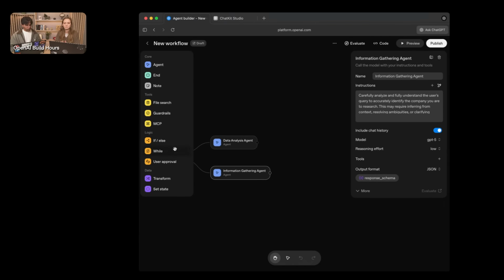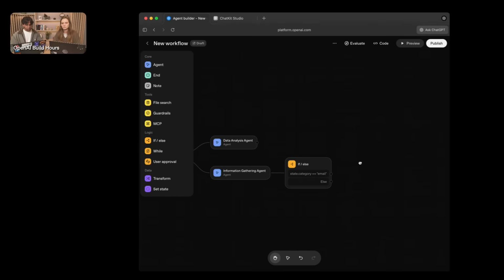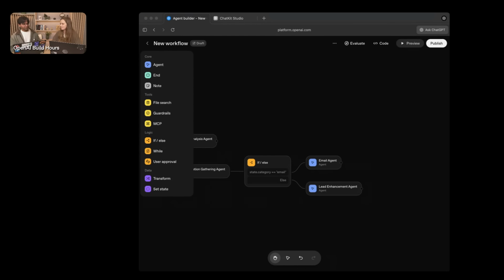Cool. Since we saved the state of the query routing in the beginning, we can go ahead and reference this again when we're going to route via email or to the lead generation and lead enhancement agent. So what we'll do here is set this equal to email, and otherwise we'll just route it to the other agent. Awesome. And the sub agent architecture is great because it means that you get better quality results a bit faster than you would just using one general purpose agent, which is helpful for actually having impact and helping the sales team be more productive.